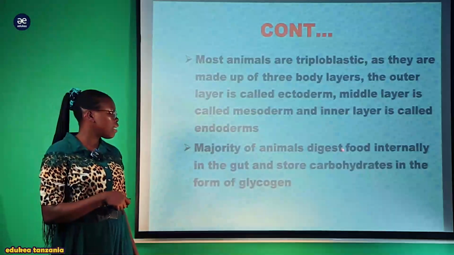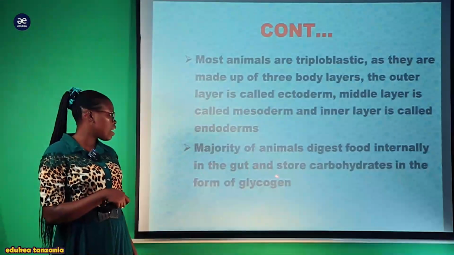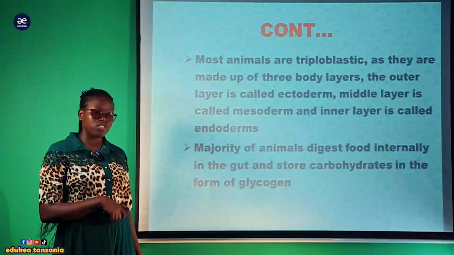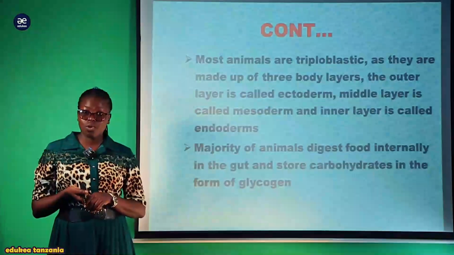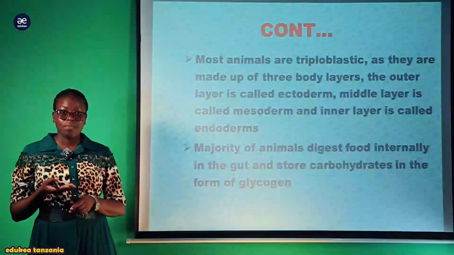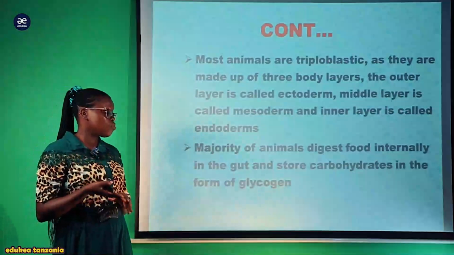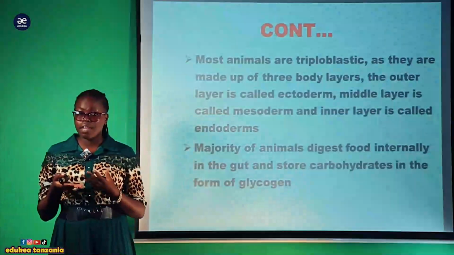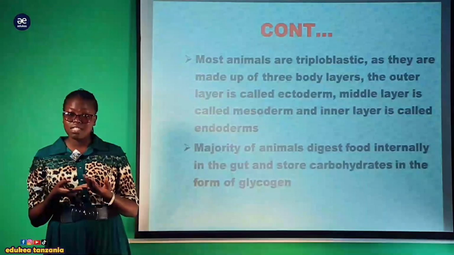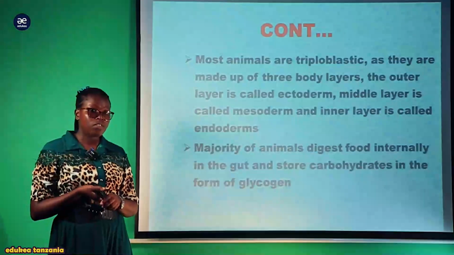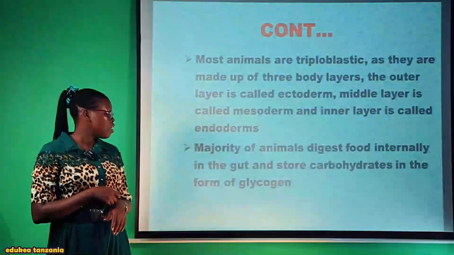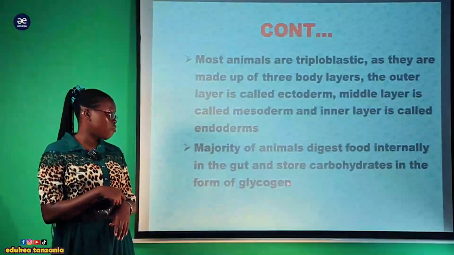The majority of animals digest food internally in the gut and store carbohydrate in the form of glycogen. So the majority of members of the kingdom Animalia tend to have internal digestion, meaning they have a well-developed digestive system where the food is digested internally and removed outside as feces. Also, they store carbohydrate in the form of glycogen.